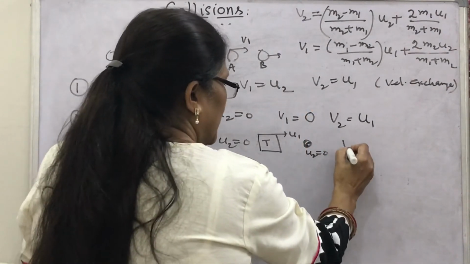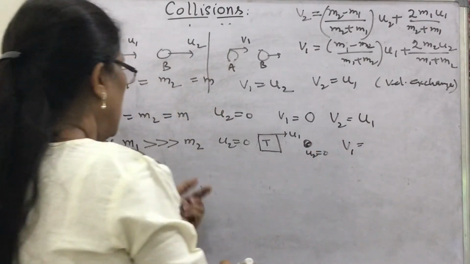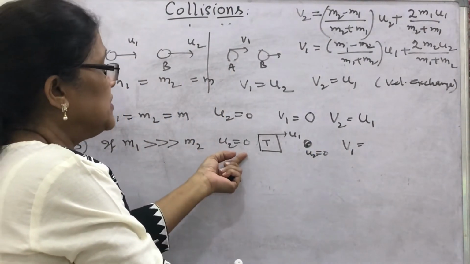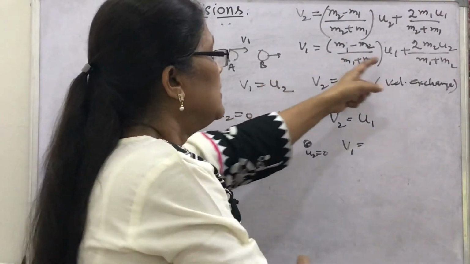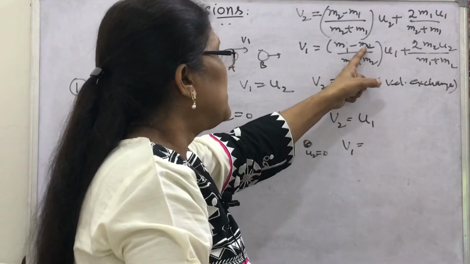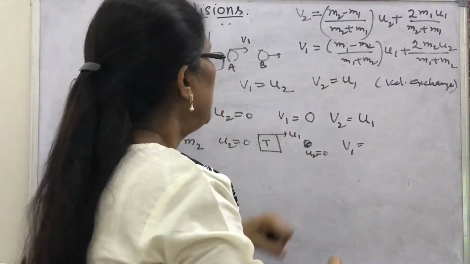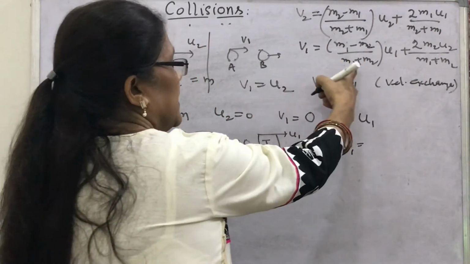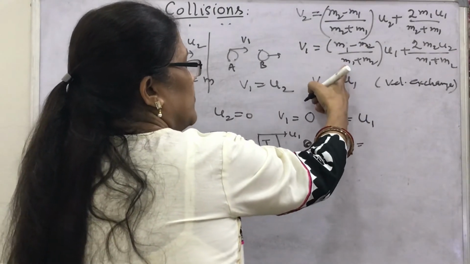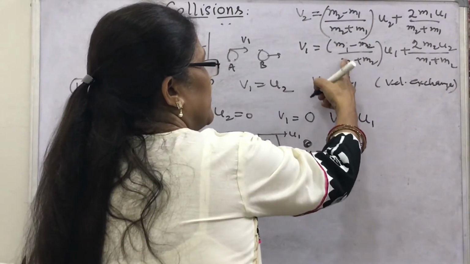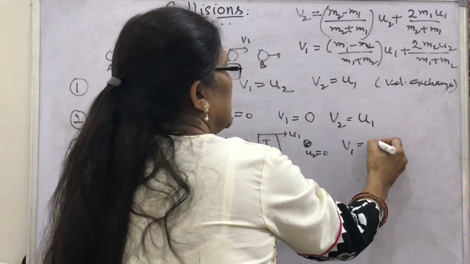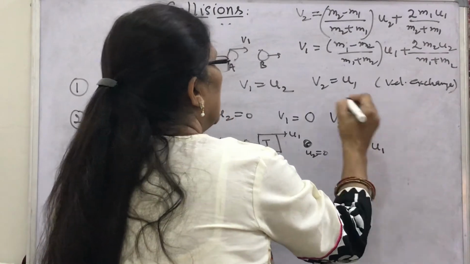Look, what will be v1 here? You will neglect m2 and u2 is 0. Look, in v1, since u2 is 0, this term will be 0 and m2 is neglected. What will you get here? m2 is neglected, then m1 will be left, and this m1 and this m1 cancel, only v1 will be equal to u1.